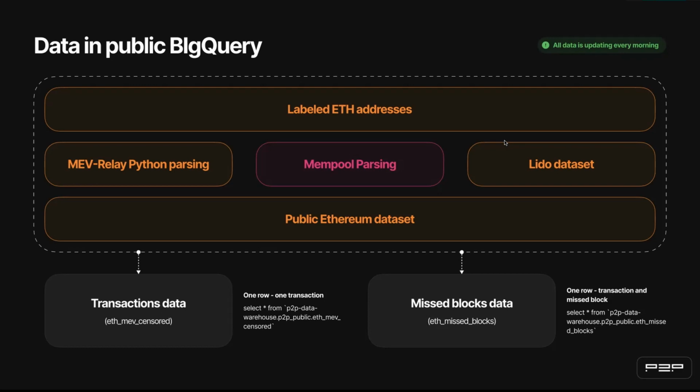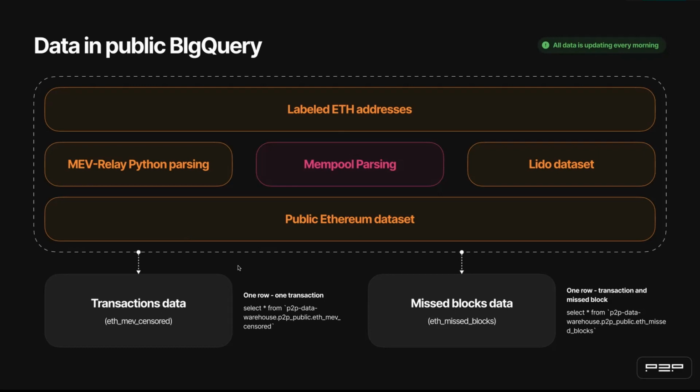Using all these sources, we created and currently maintain two public datasets: a table with transactions, and a table with missed blocks for transactions. Missed blocks appear when the transaction sender or receiver is on the OFAC sanction list, and such transactions unfortunately could not be included so fast, so we have some missing blocks here.